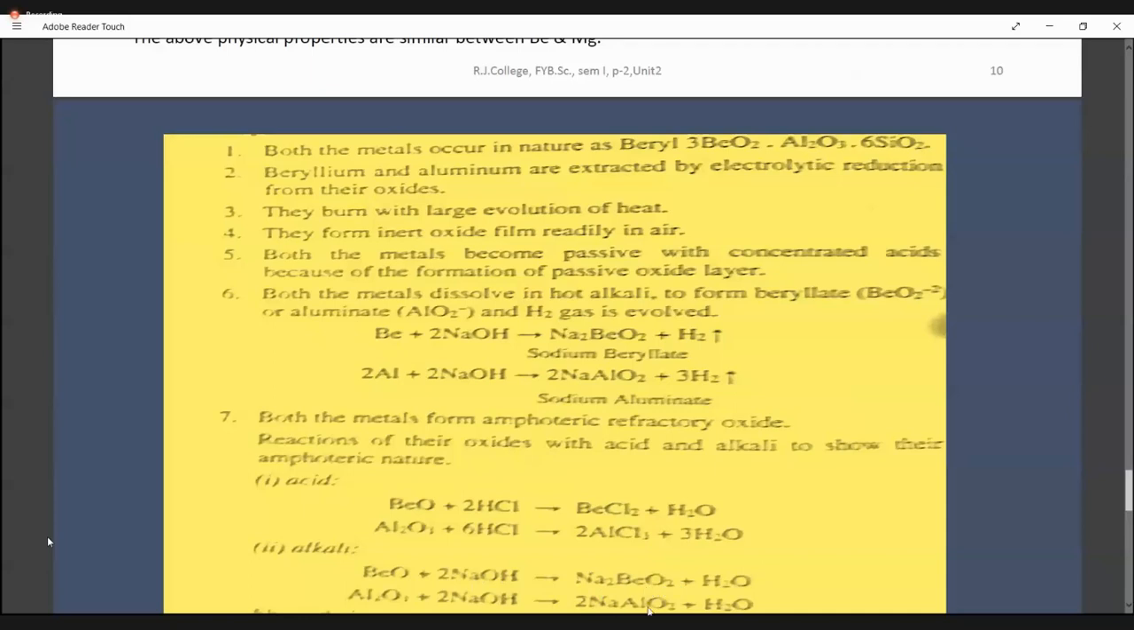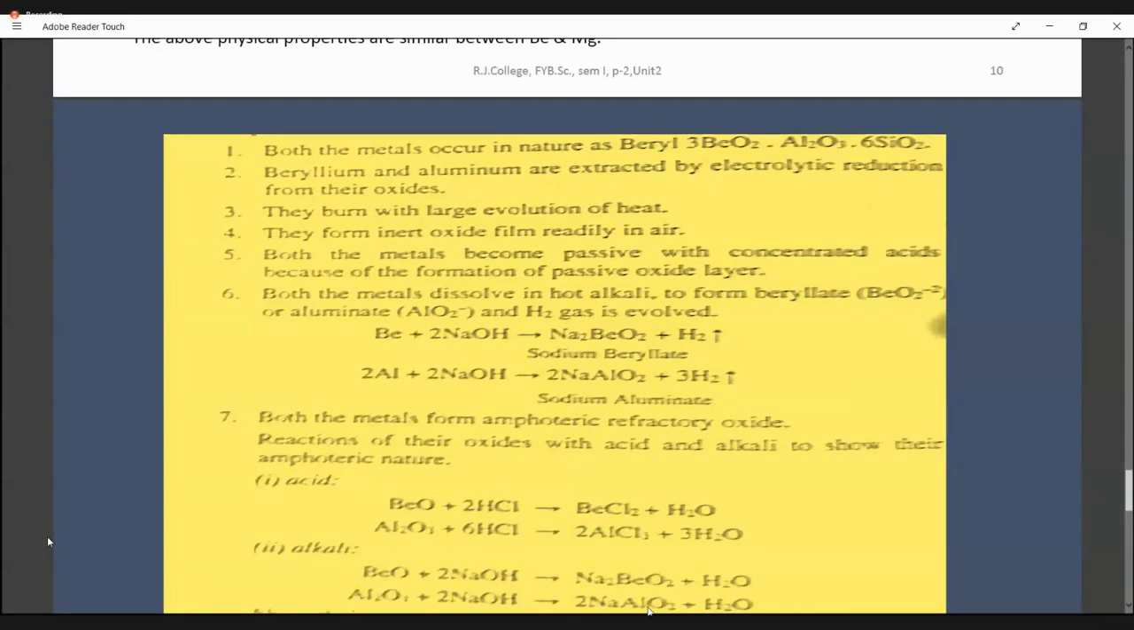So this becomes their similarity. First point is, while existing in nature, both of them exist as oxides. And they undergo electrolytic reduction during their extraction. And the metals like beryllium and aluminium react only with the bases. They do not react with acids. Whereas the metal oxides, beryllium oxide and aluminium oxide, are amphoteric and will react with acid also and with base also.